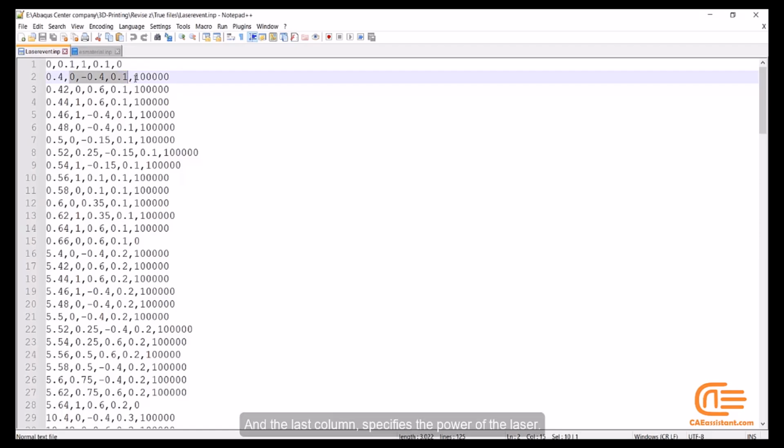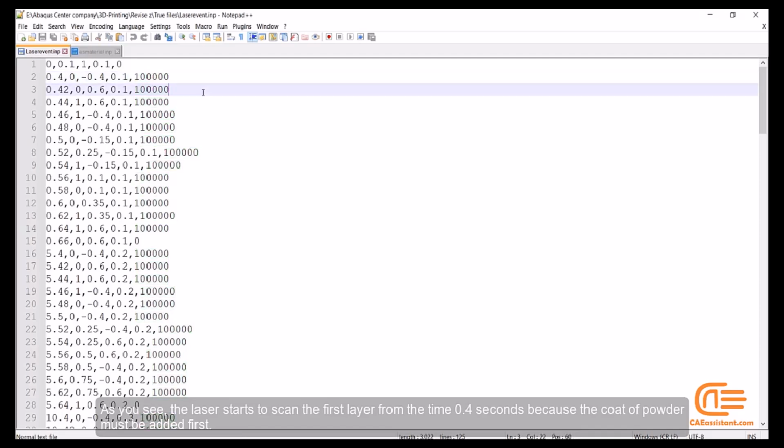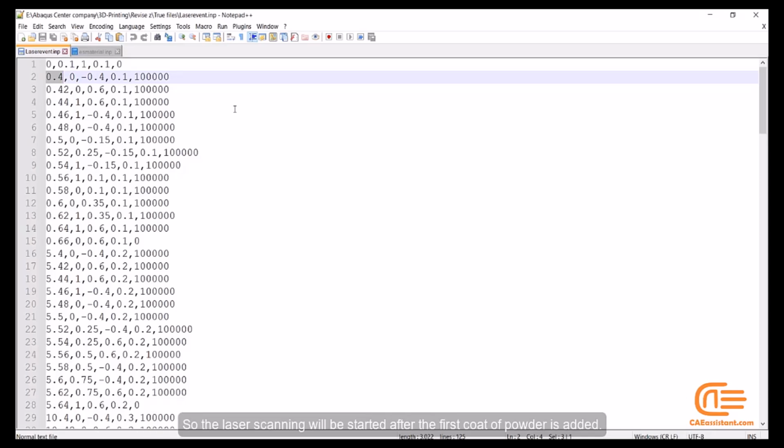And the last column specifies the power of the laser. As you see, the laser starts to scan the first layer from the time 0.4 seconds because the coat of powder must be added first. So the laser scanning will be started after the first coat of powder is added. Every time we scan and wait for the next coat of powder to be added, and we scan it again.